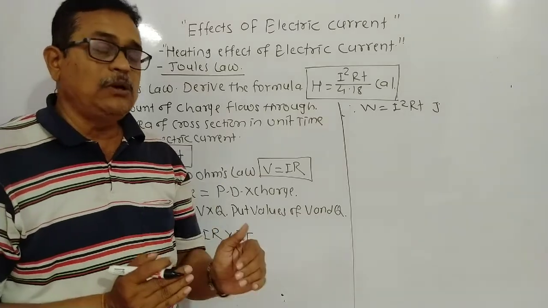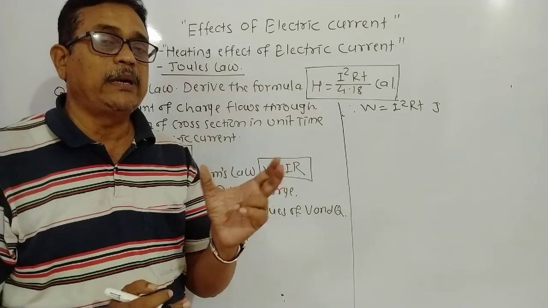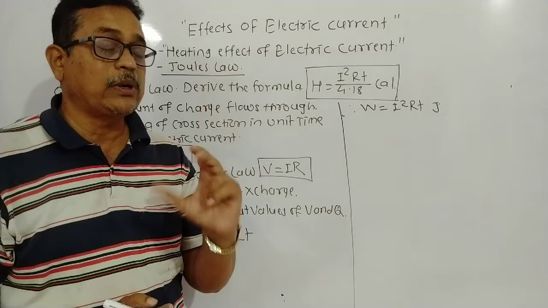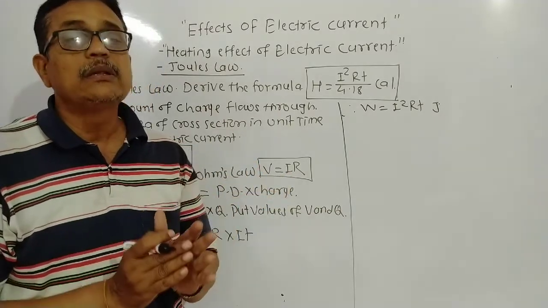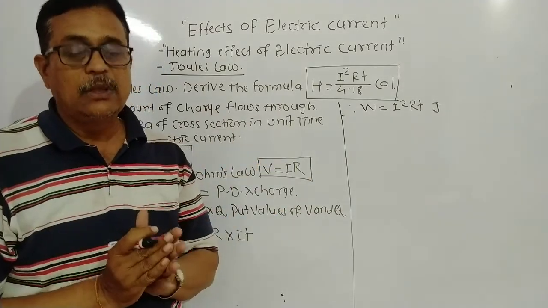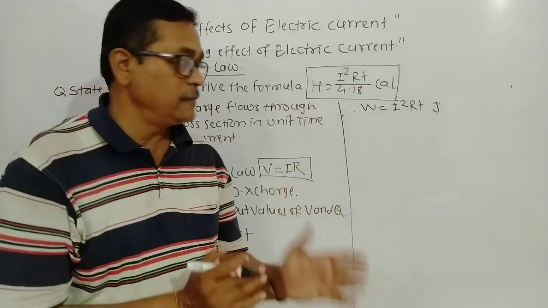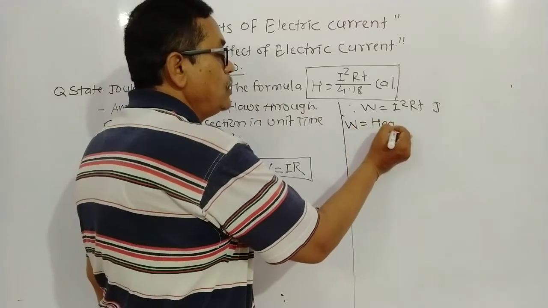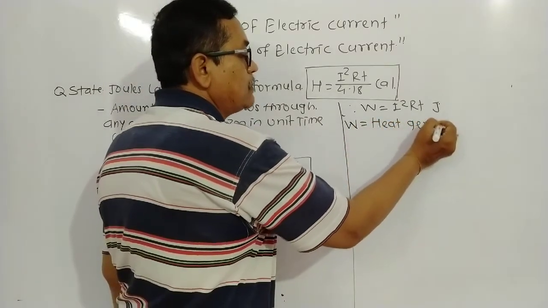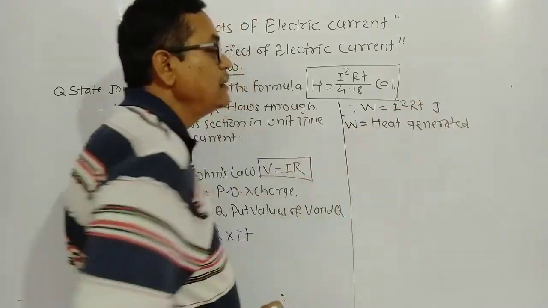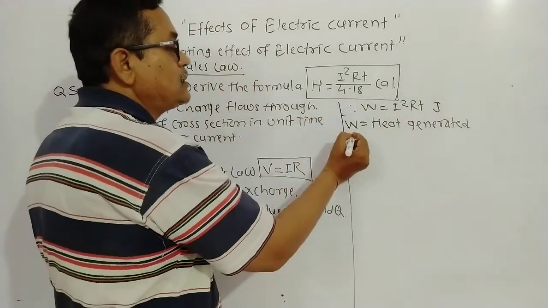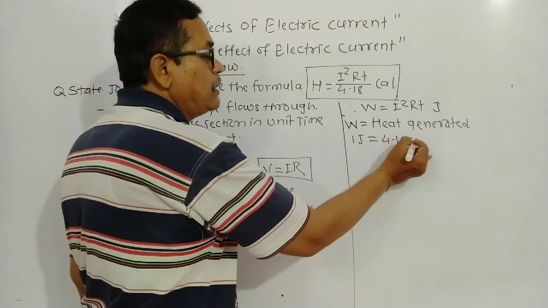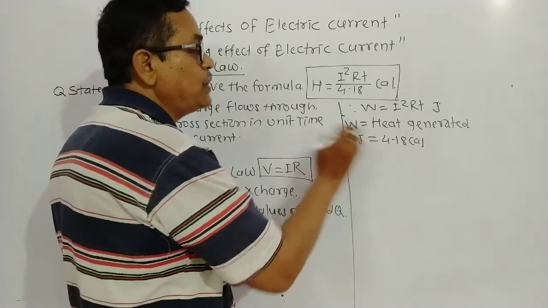By passing electric current, work is done by that metal conductor. म्हणजे करंट पास केल्यामुळे तो मेटल कंडक्टर वर्क करतो. पण कुठलं वर्क करतो, कोणतं वर्क करतो, दॅट हीट निर्माण करतो. वर्क डन इक्वल्स टू हीट जनरेटेड. Look here, W equals heat generated, and you know that 1 joule equals 4.18 calorie. It is the relation between joule and calorie.